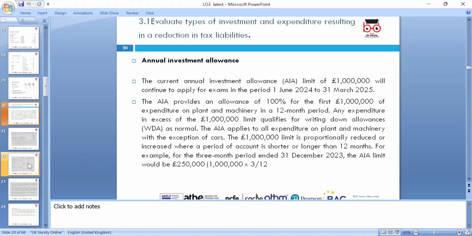So capital expenditures. If you have the property, plant, equipment, we are authorized the capital allowance. So that's where we need to look around our written down allowance. So annual investment allowance on the plant and machinery, with the exception of the cars, can be limited, reduced or increased where the period of account is shorter or longer than 12 months. So we need to be looking at the proportion accordingly. And annual investment would be 250,000 if it's 3 months in, because you divide it, so on 1 million, you have to proportion accordingly.